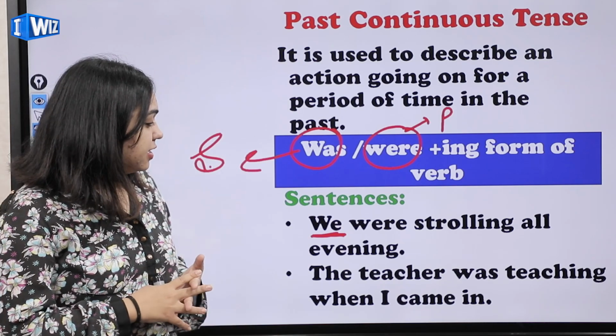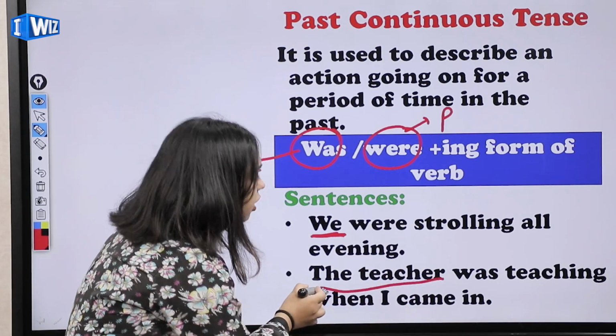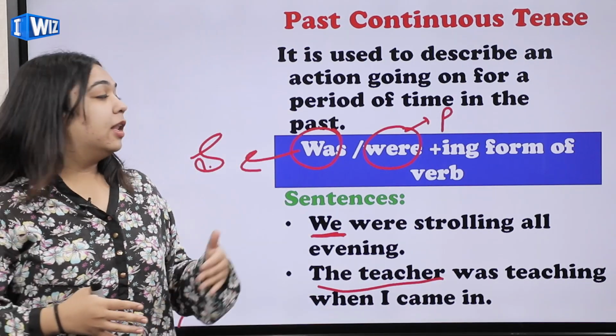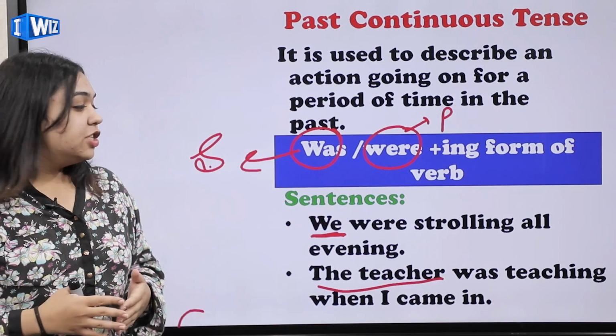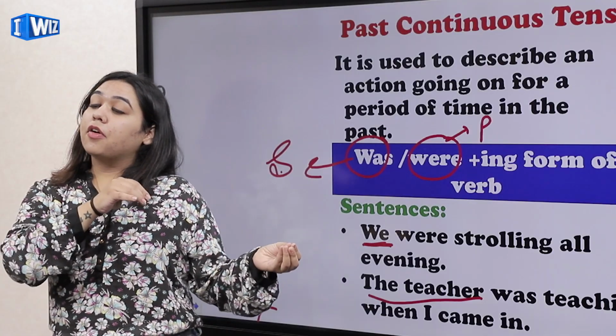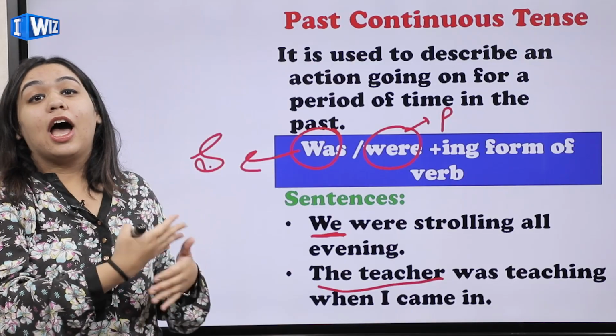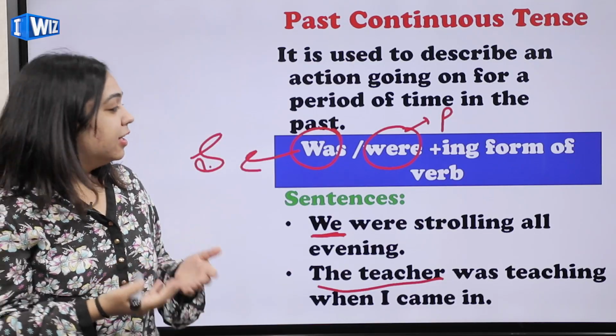Now the next sentence is the teacher. The teacher, you see, is again singular, so it will again take the helping verb was. The teacher was teaching when I came in. So it tells us a period of time: when I came in, the teacher was teaching. That action was continuing at that time.